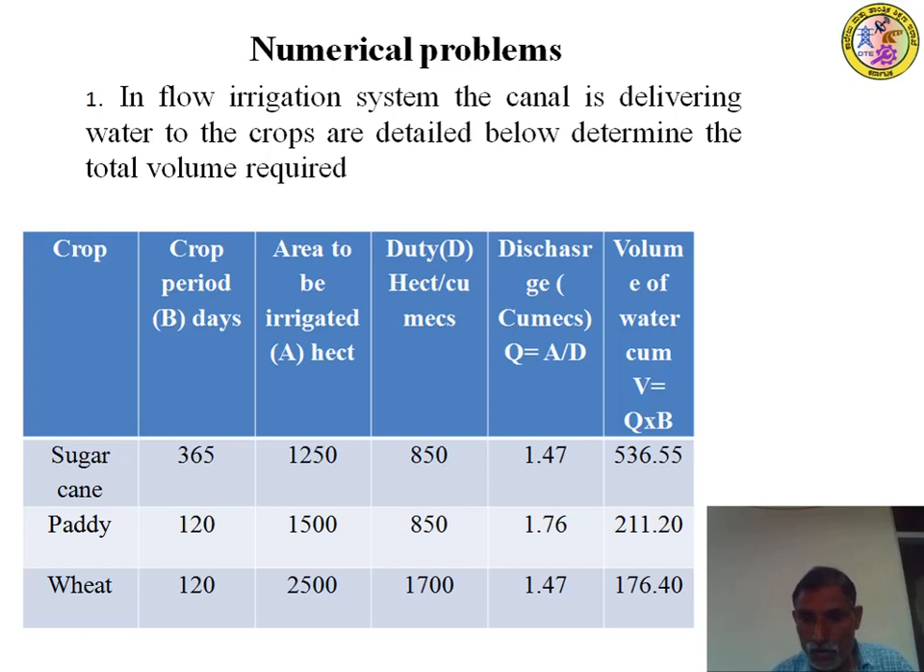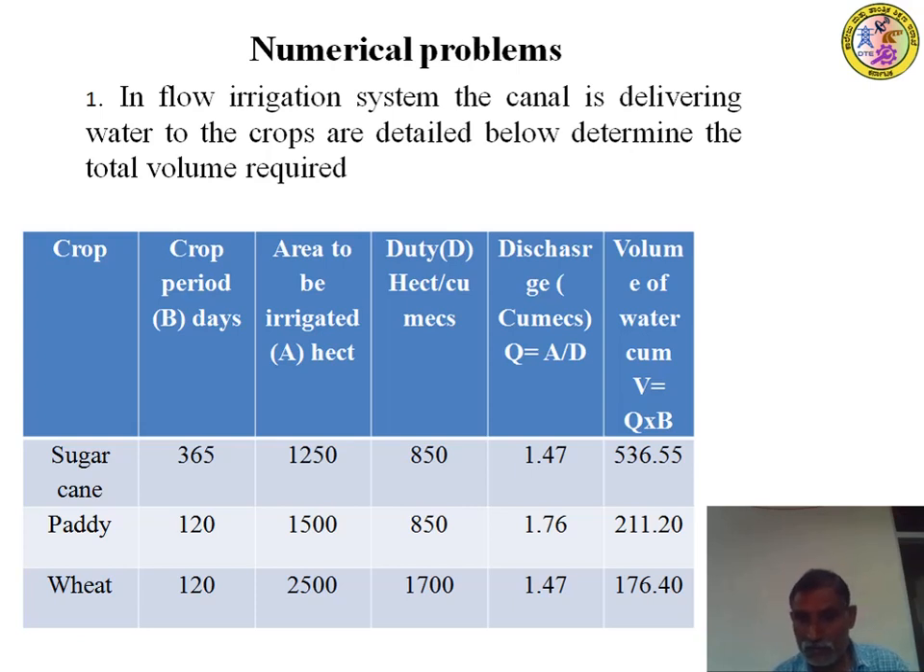So the volume of water is equal to Q into base period. Q is the discharge in meter cube per second, into the number of days. B is the number of days. So you will get the volume of water in meter cube. Volume of water in meter cube is, for example, for sugarcane 536 meter cube of water is required.